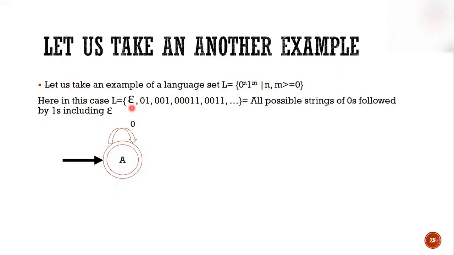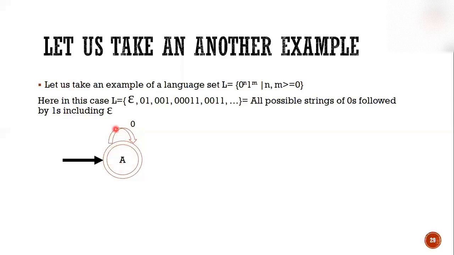Now, suppose n zeros are coming in this string and no ones are coming, how will we make that happen? We will make a self loop of 0. Now let us suppose a single 0 comes. What happens? It reaches the final state A, and it will say yes, it is a valid string. If it gets two zeros, it reaches A again, and will say that it is a valid string.